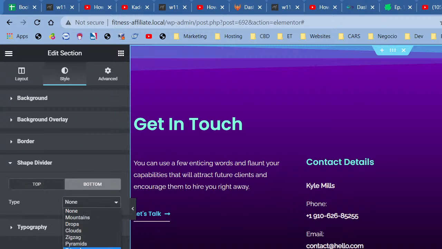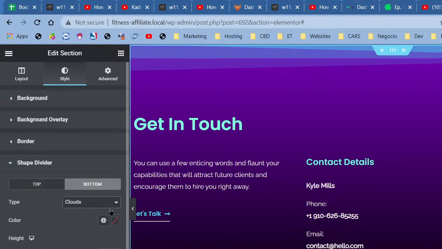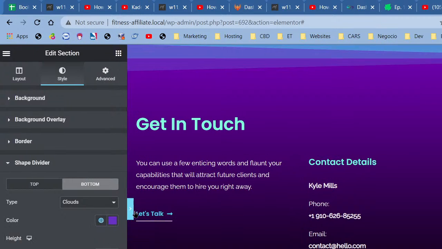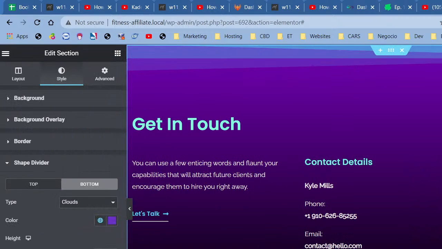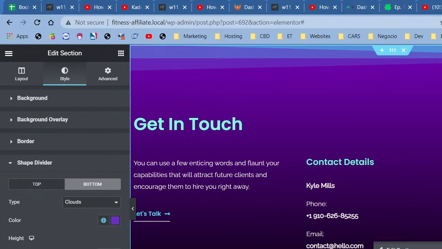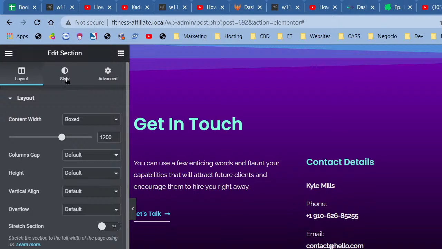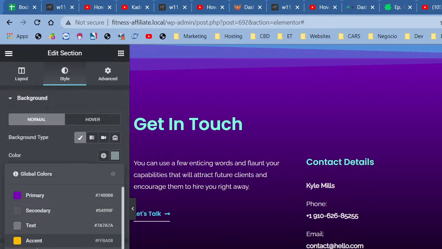And for the bottom, I use some clouds, and I'll use a different purple. Okay, so this looks terrible. Absolutely terrible, guys. This is hideous, but it's gonna do what we need it to do.